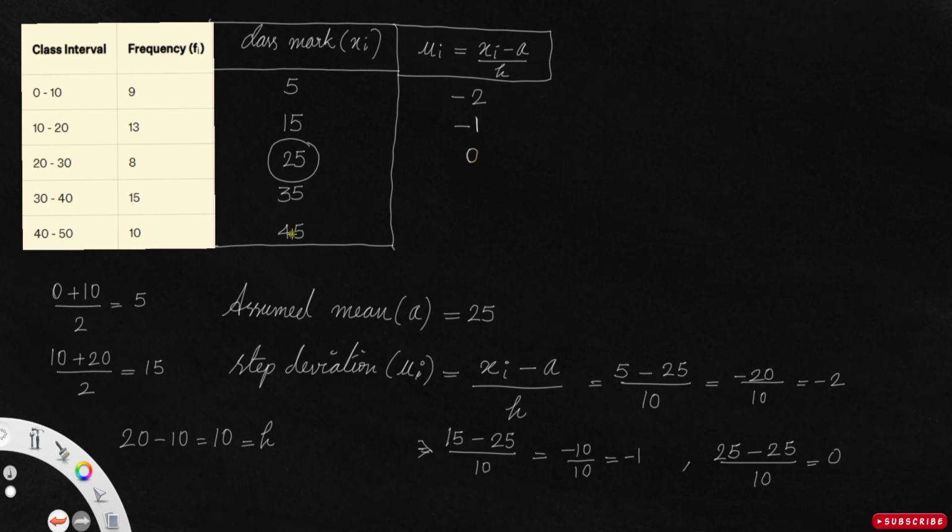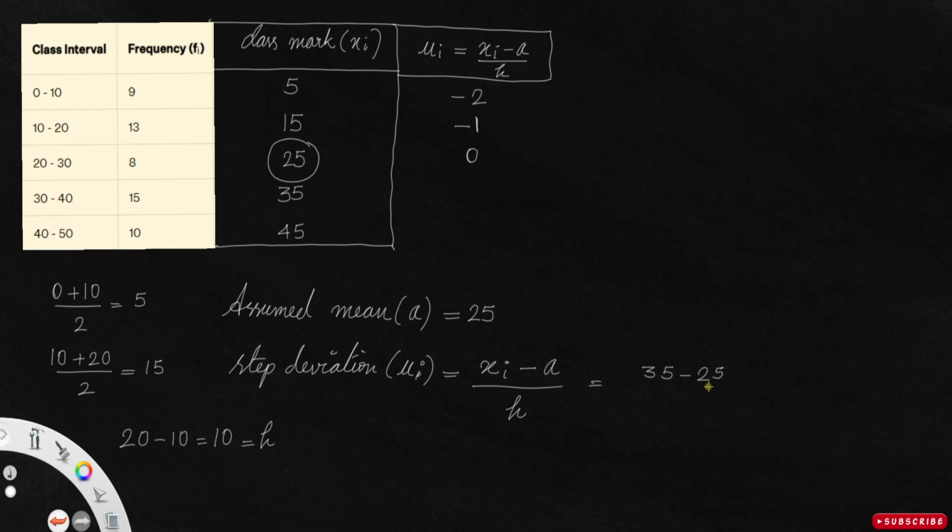Likewise, for the next one, 35 minus 25 divided by 10 is 10 by 10, which is 1. Similarly, 45 minus 25 divided by 10 is equal to 2.